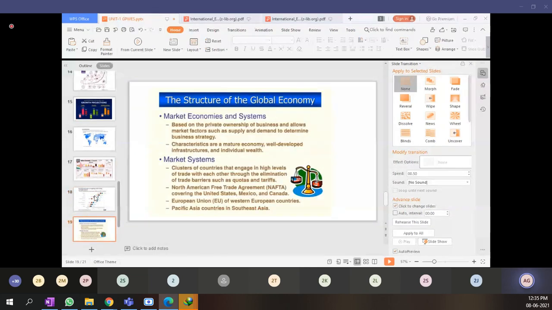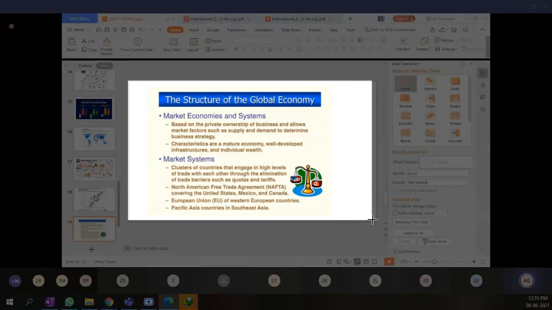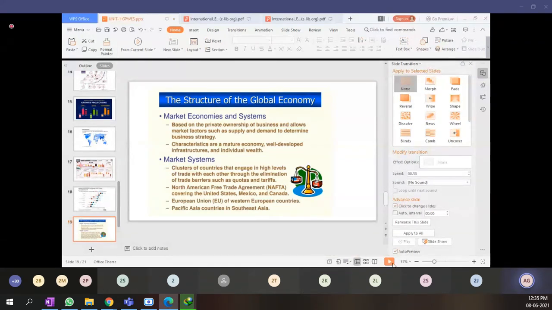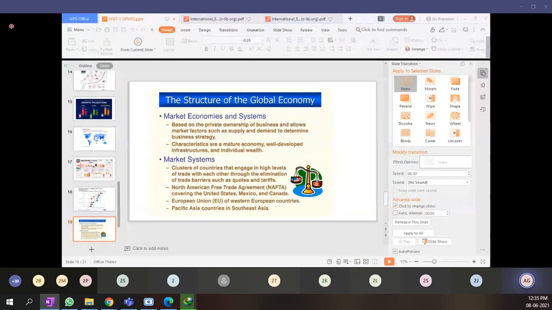Now, moving ahead, let us understand the concept of the global economy, that is, the structure of the global economy. When we talk about structure, it comprises two major aspects: first, the market economies, and the second one is called the market systems.